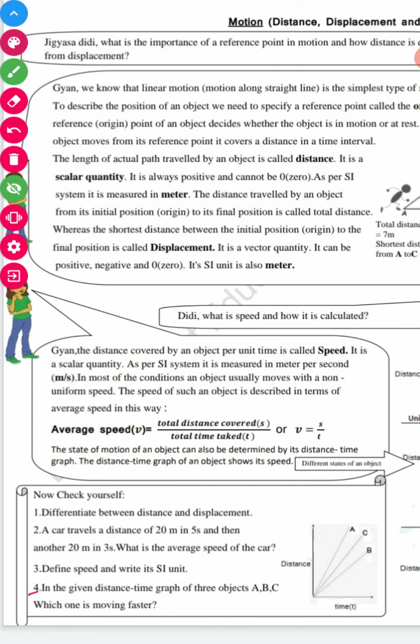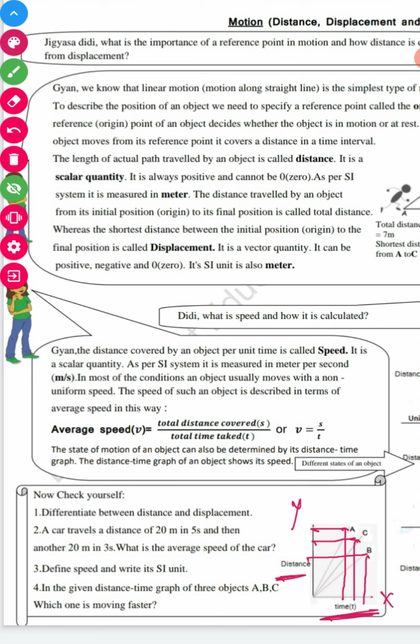Last question, a very interesting question. It gives the distance time graph of three objects A, B, C. Which one is moving faster? Okay, let's do this. For this question, you can take two ways. First of all, draw these kinds of lines. Students, this is the y-axis and this is the x-axis. Along the x-axis we have time, and along the y-axis we have distance. So C is like this and B is here.